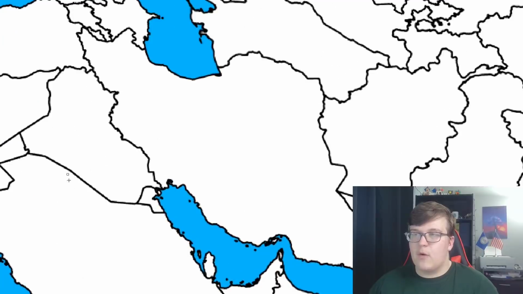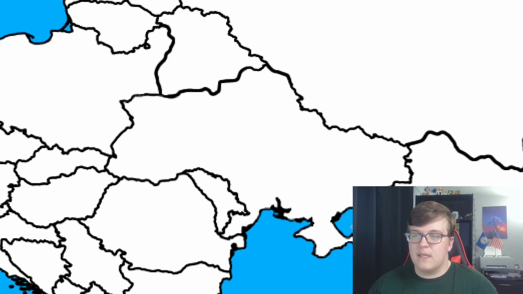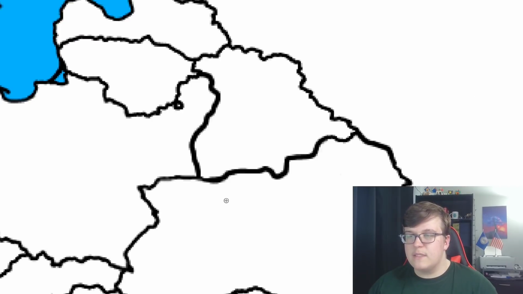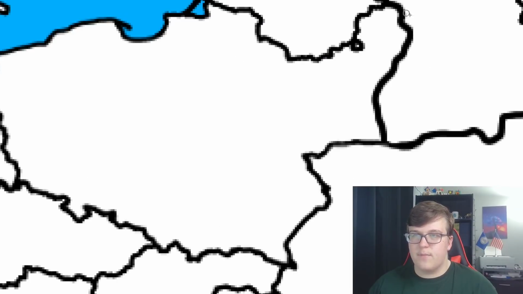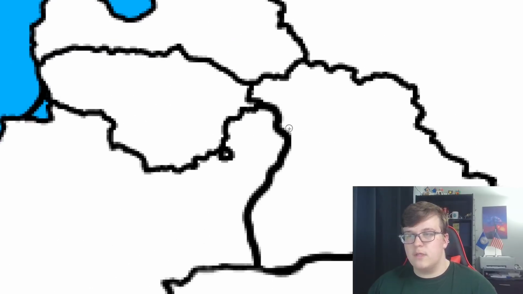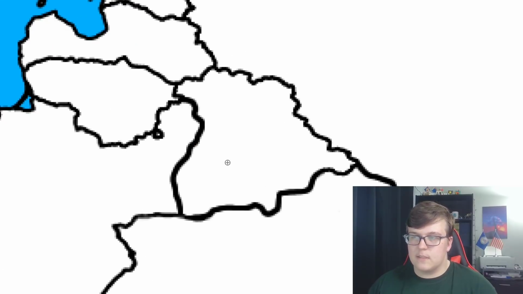We have Iran becoming Iraq and being a puppet of the United States. Ukraine is fully independent again. We have them getting back Crimea and some lands out of Belarus and Russia. Poland gets pre-World War II lands back, so this little panhandle thing they had going up towards Latvia, that is no longer in existence. I don't know if it went up that far or not. It's either something like that, I don't know, but the old Polish borders were pretty cool. They were like over here like that. Speaking of Belarus, they get a new government.